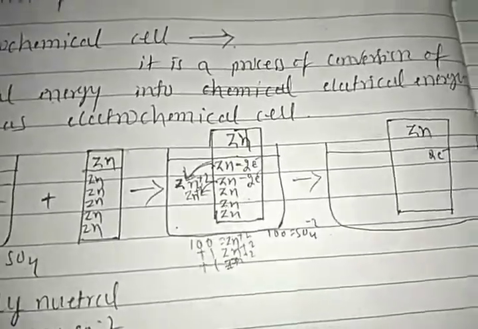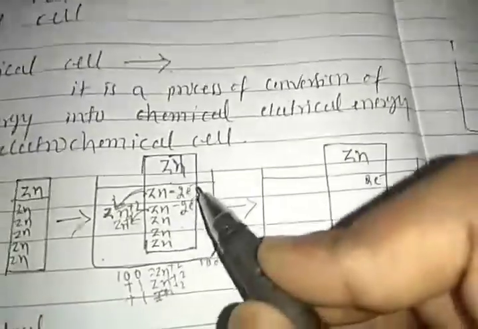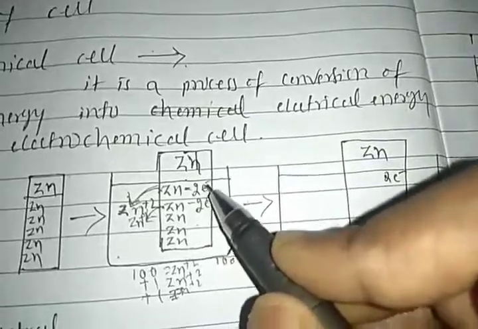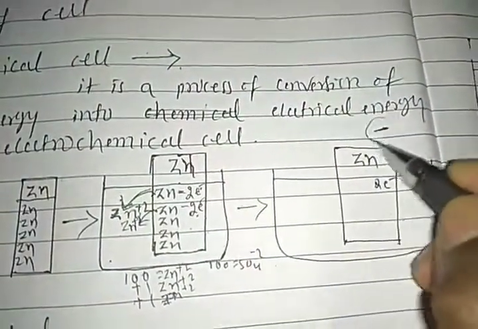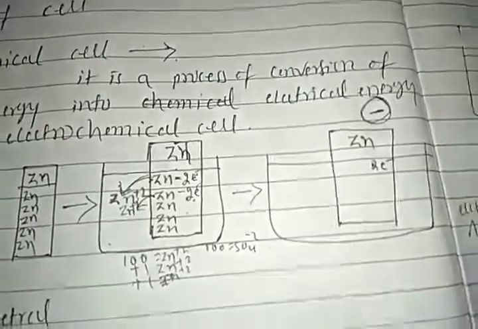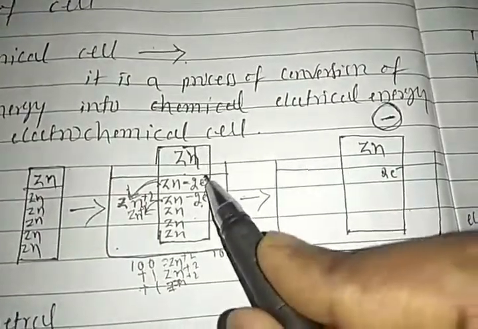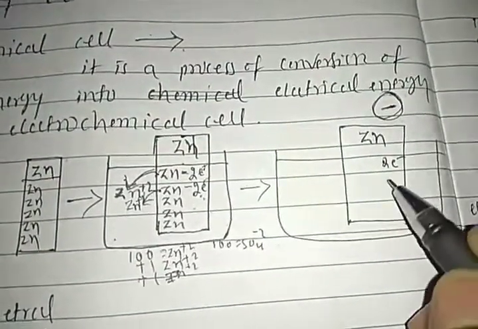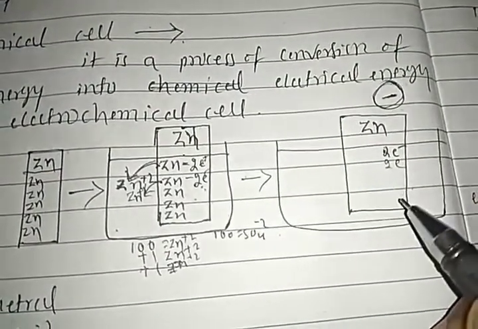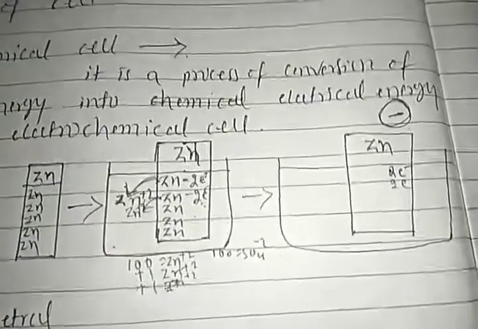It means the electrode on which the number of electrons increases is considered a negative electrode. Because the electrons are deposited here, it develops a negative charge.